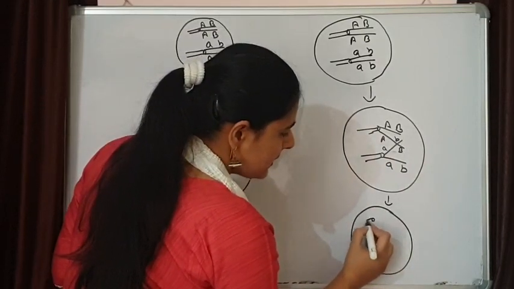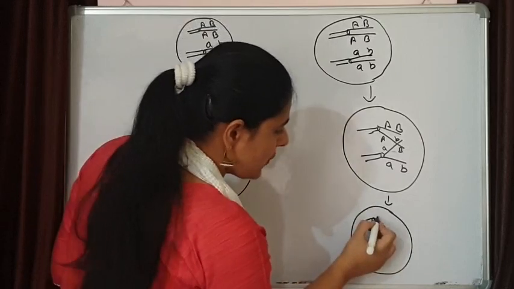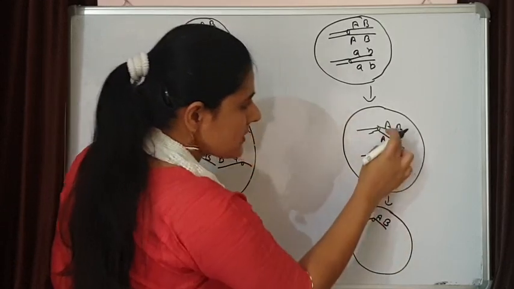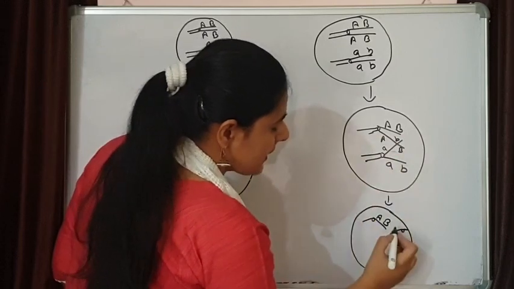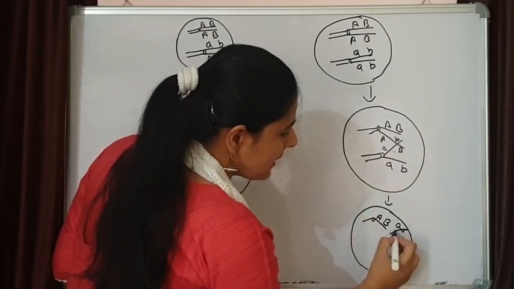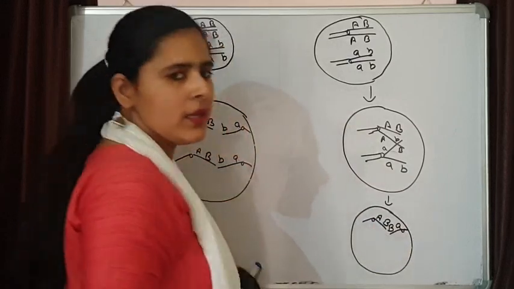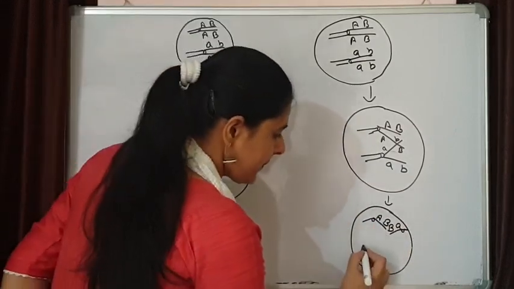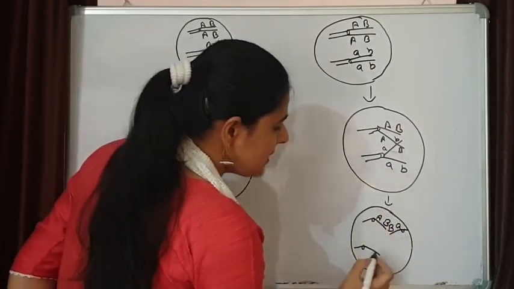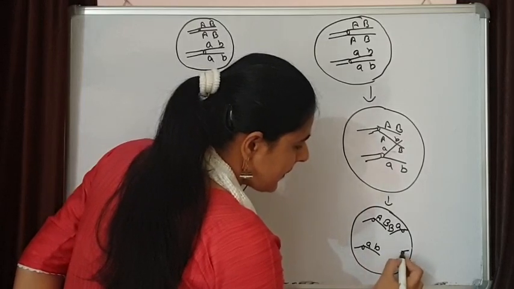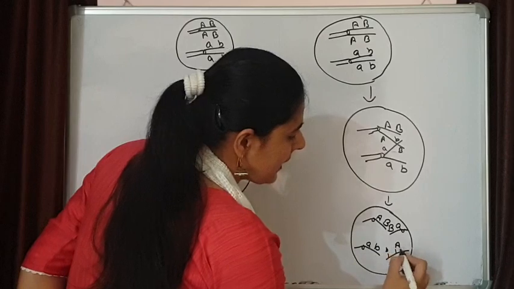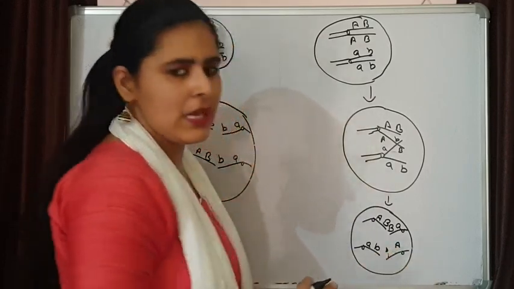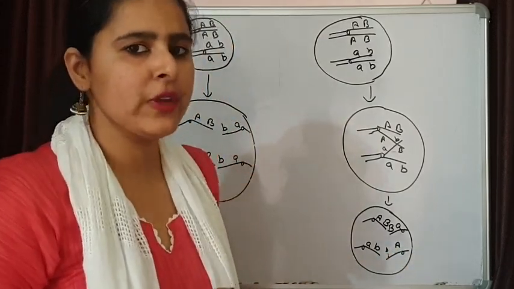I am drawing the same situation over here. A, B. This is the normal one. But here this small a is having a capital B. This one is normal, but the small b is having a capital A. So this is happening because of the exchange of segments.